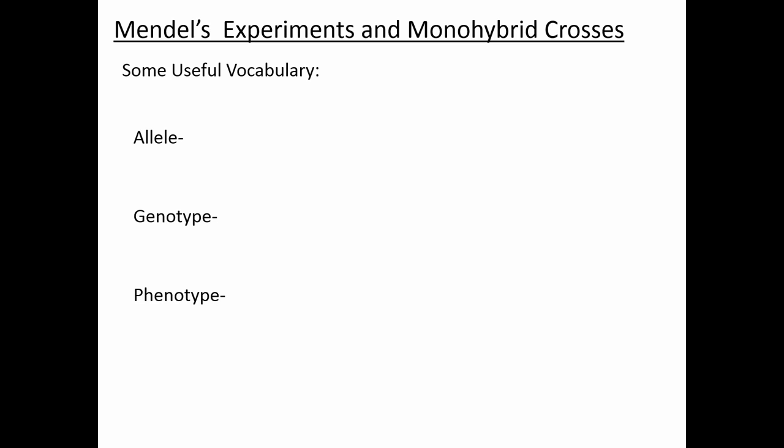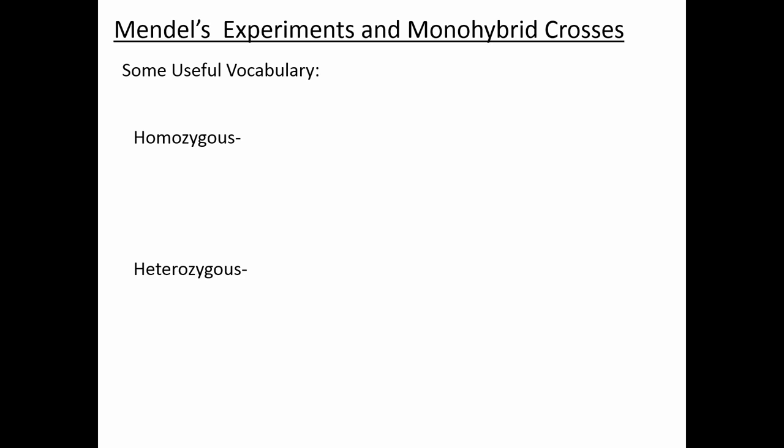An individual's combination of alleles for a particular gene is going to determine the observable characteristics of that organism. Is everyone okay with those terms? It's important to realize the association between genotype and phenotype. Again, genotype determines phenotype. Okay.